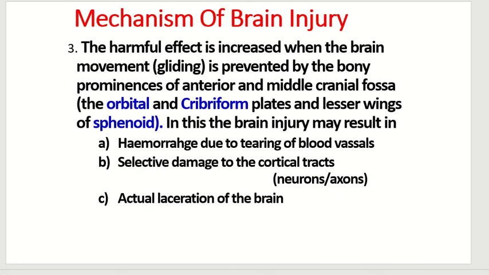Number 3. The harmful effect is increased when the brain movement gliding is prevented by the bony prominences of anterior and middle cranial fossa, the orbital and cribriform plates, and lesser wings of sphenoid. In this, the brain injury may result in hemorrhage due to tearing of blood vessels and selective damage to the cortical tract neurons and axons. Then, actual laceration of the brain may be there.